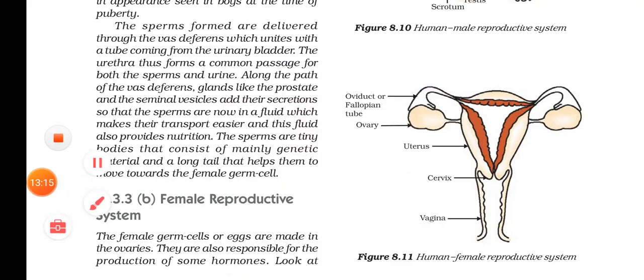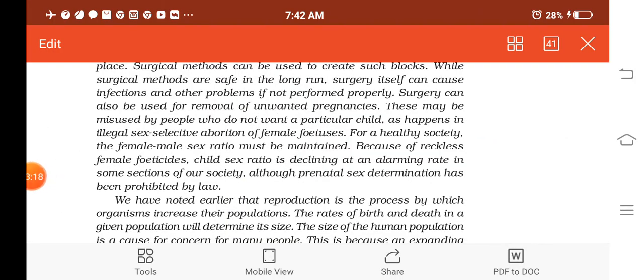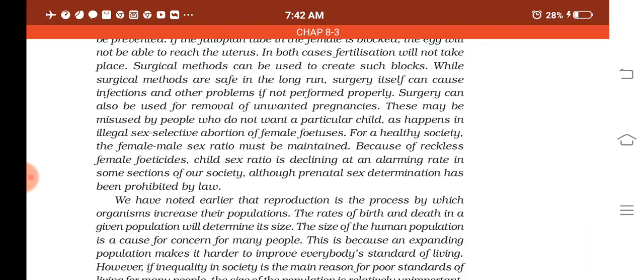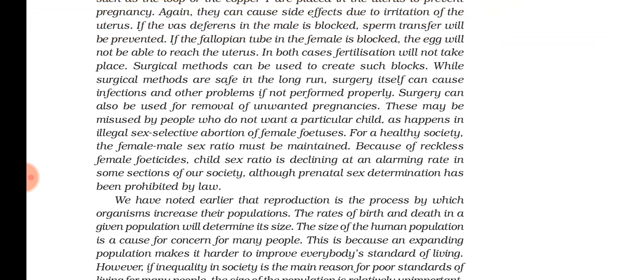Is it clear? So you would have heard about female feticide. The female child won't be allowed to live. That will be killed in the mother's womb itself. So for a healthy society, the female male sex ratio should be maintained. What do you mean by female feticide? Killing of the female child. So this can lead to changes in the sex ratio, and that will affect the society very badly.